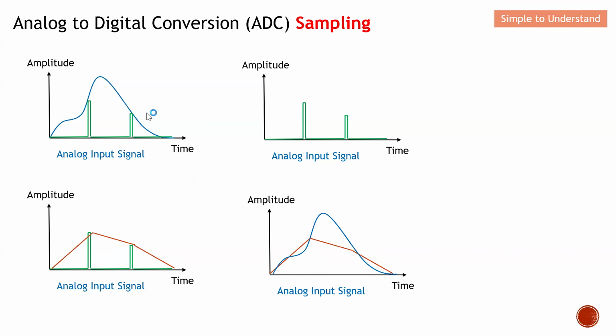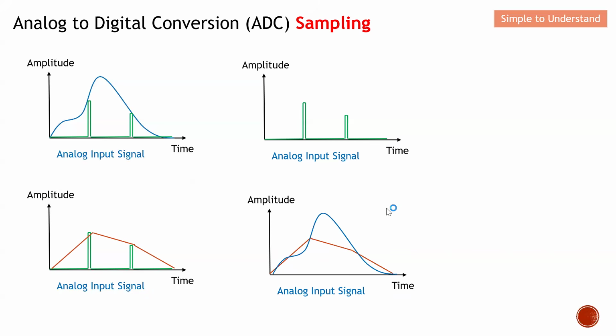Over here you can see that I only take two samples. From here, this is the outcome, which is in red, and this is the original signal. You can see that it is totally different. There is a strong mismatch between these two signals. So basically, this is what we call poor sampling.